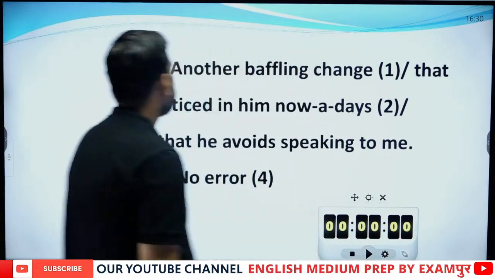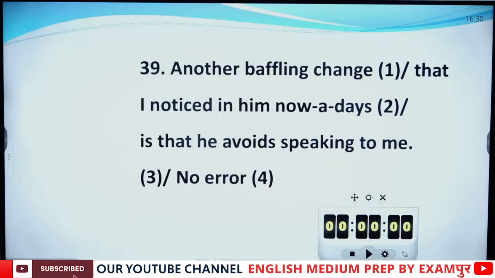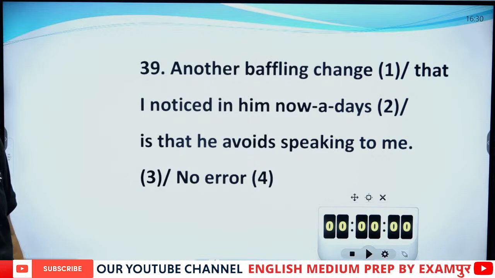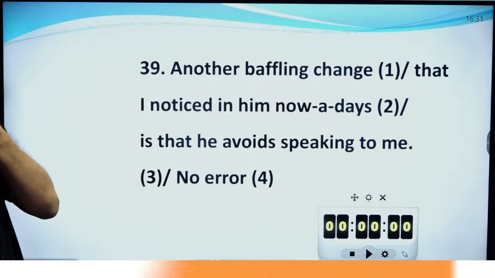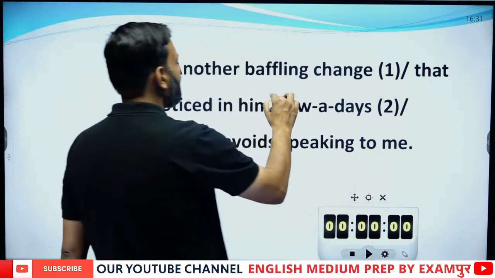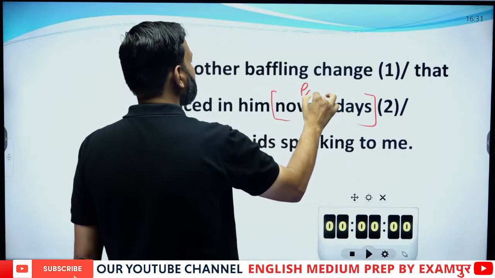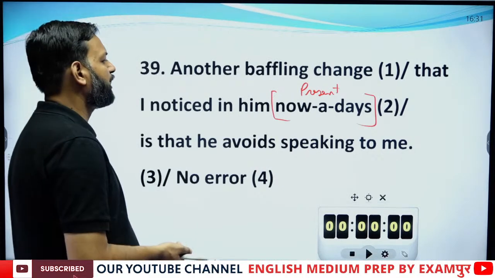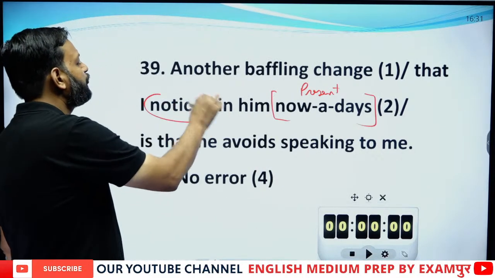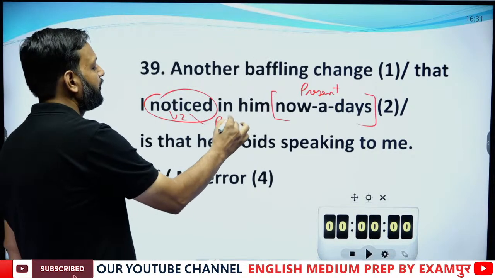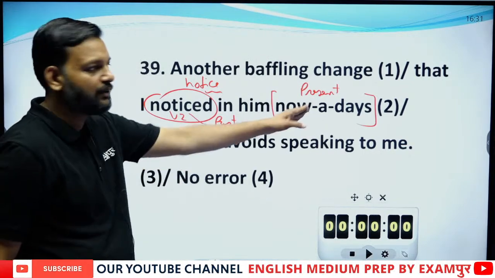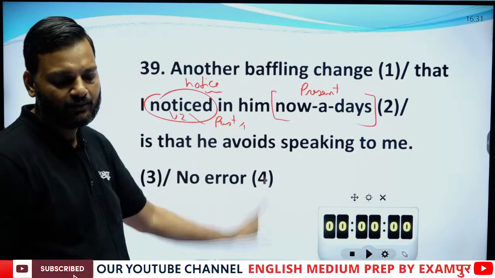Question number 39. Another baffling change that I noticed in him nowadays is that he avoids speaking to me. Here we are talking about nowadays. Nowadays means these days, that is, present. If we are talking about the present, how can we use the second form of verb, which is past? Wrong. So in place of noticed, we have to use notice, because we are talking about present, not past.